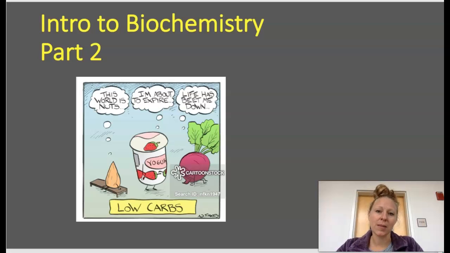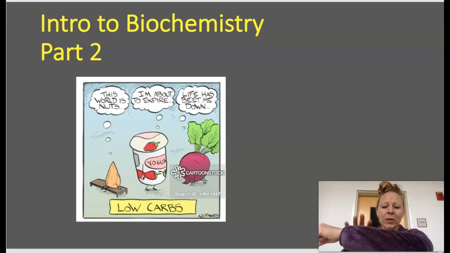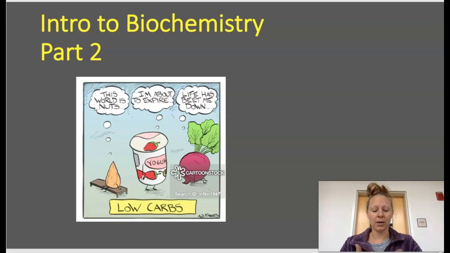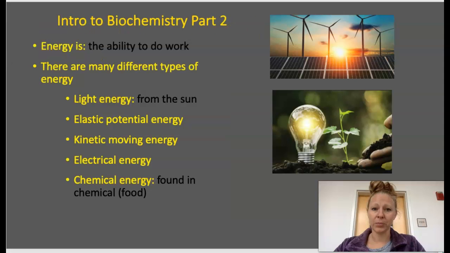So last time we said that when we eat food, we get two things from our food. We get nutrients and energy. Nutrients are the elements, the things that we can touch that make us who we are. That is matter. And energy is something that we can't touch. And so sometimes it's hard to wrap our heads around this, but it's important that we do because it's an important part of who we are. And so we're going to talk about the second thing that we get from our food, energy.